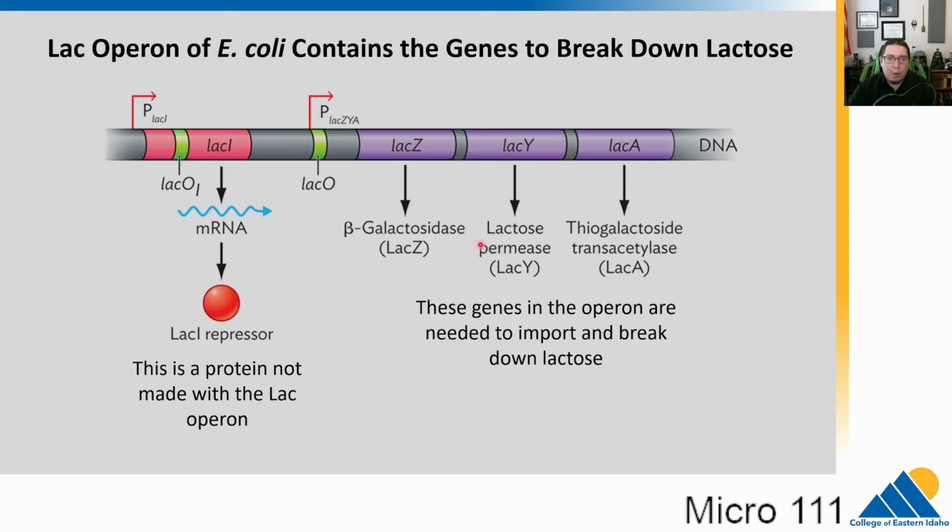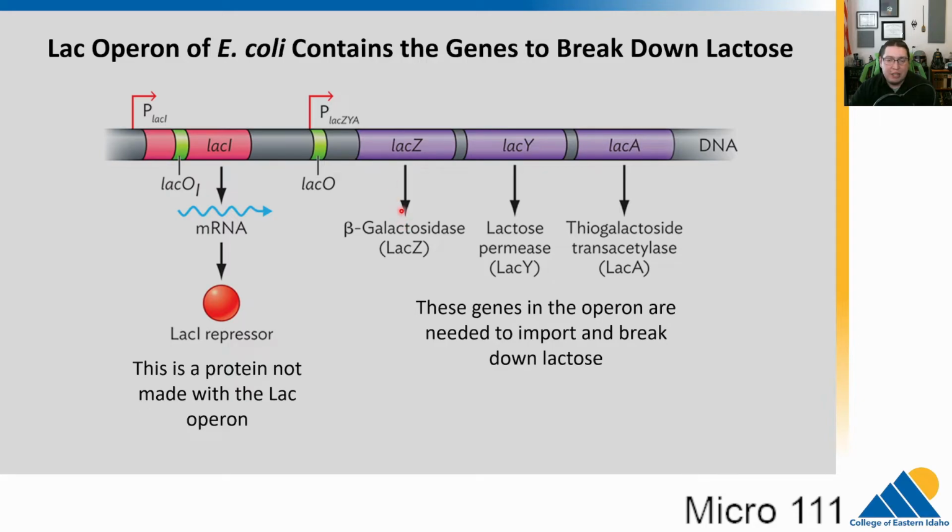So we're going to look at the most famous example of gene regulation. This is called the lac operon of E. coli. The lac operon is a series of genes that are required to break down the sugar lactose. LAC-Z, LAC-Y, and LAC-A are all genes that encode proteins that help E. coli break down lactose.